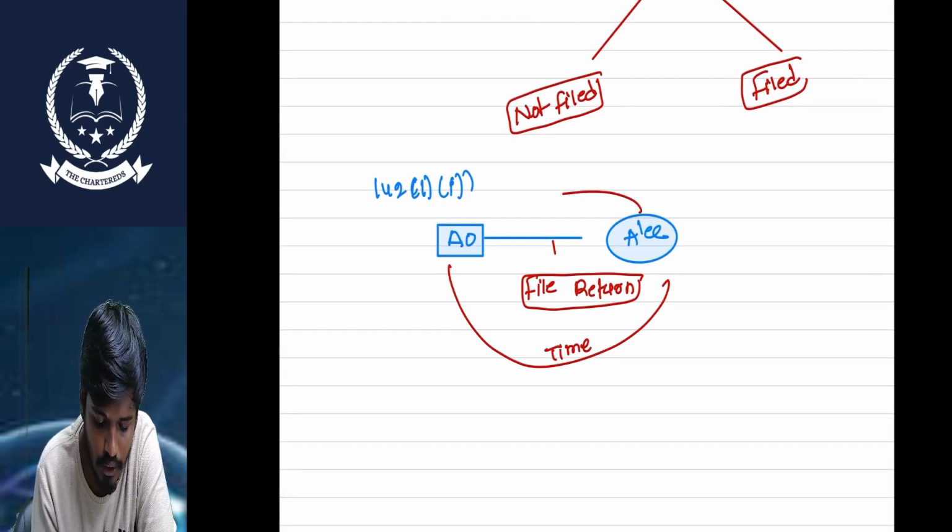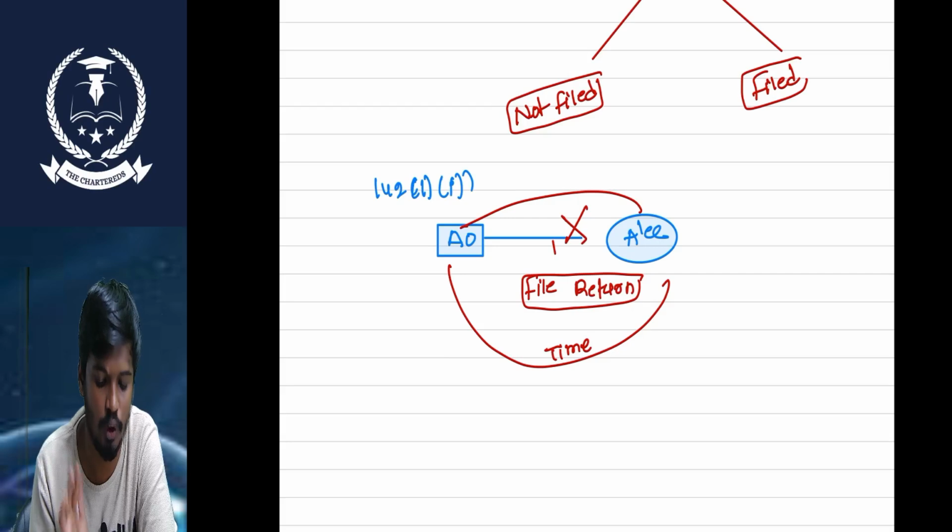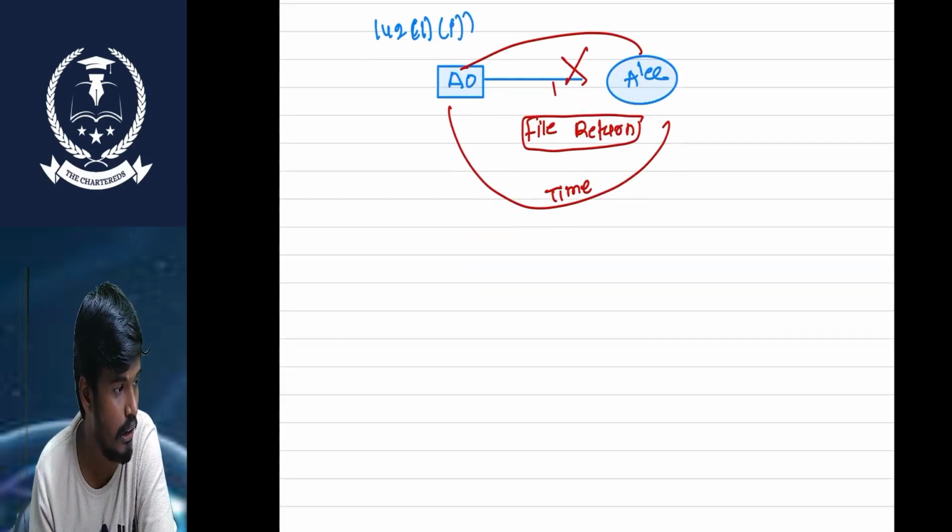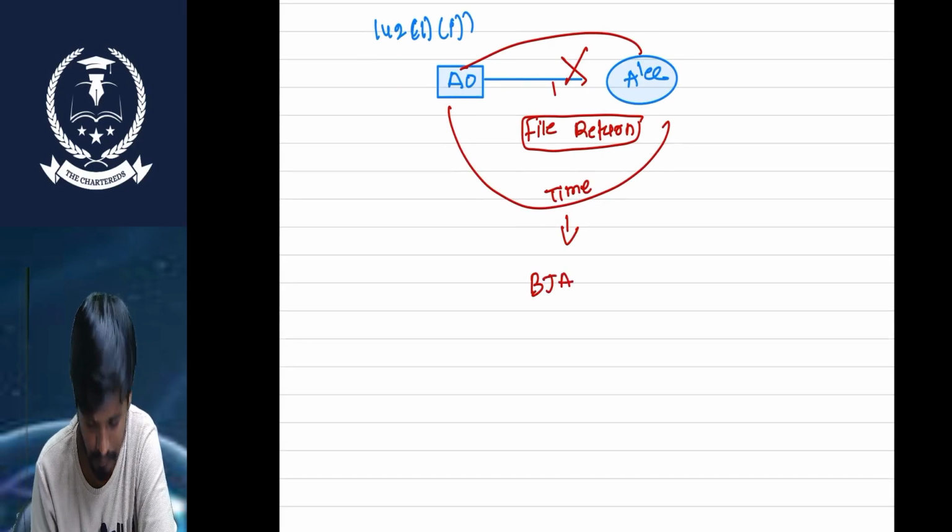If the assessee does not file the return against this notice also, it leads to best judgment assessment and a 10,000 penalty.